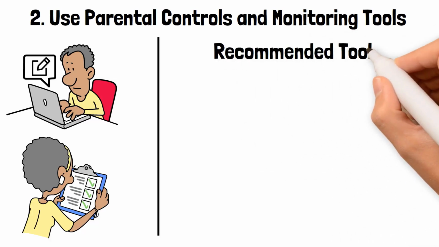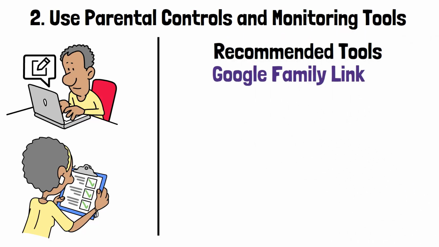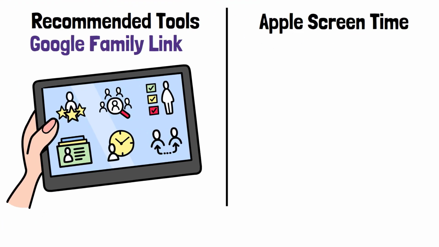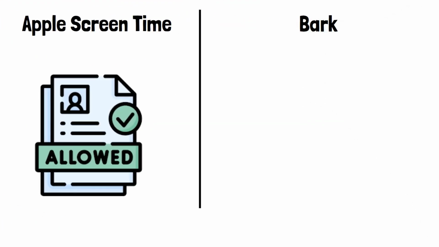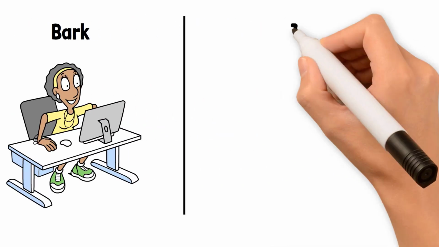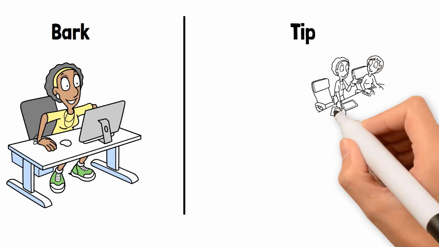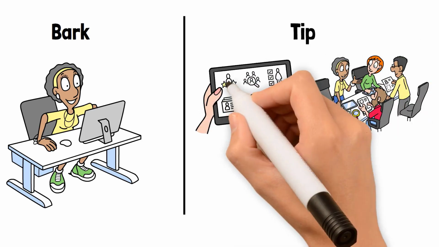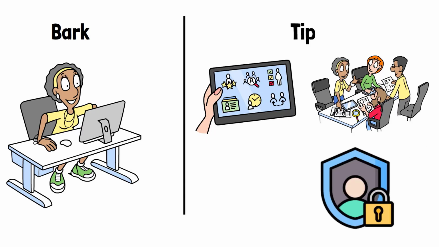Recommended tools. Google Family Link lets you set daily limits and approve apps. Apple Screen Time tracks usage and allows you to set downtime. Bark alerts you to potentially harmful content while respecting privacy. Tip: pair these tools with open conversations about trust. Say, I use this app to help us manage screen time, not to invade your privacy.